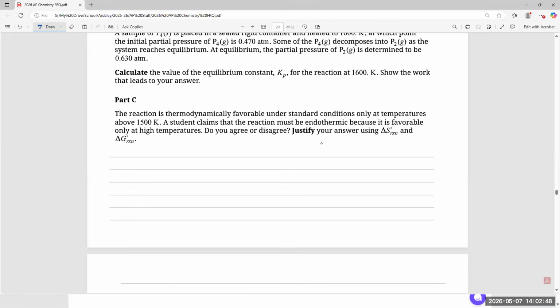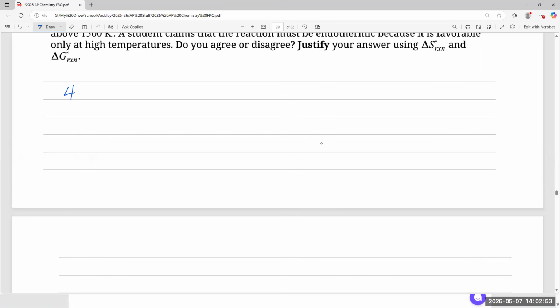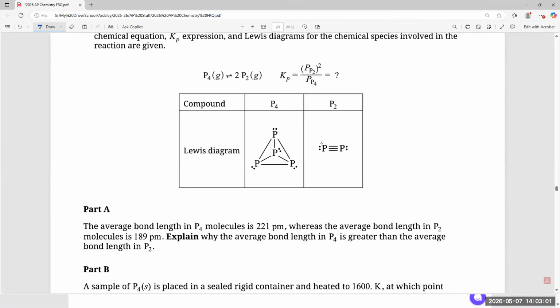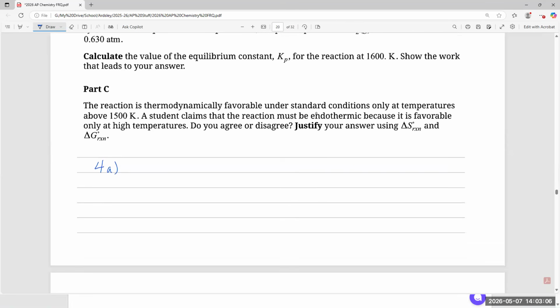This is question 4A. So what do we know? The easiest way to look at it is: these are all single bonds, and in P2 it's triple bonds. Explain why.